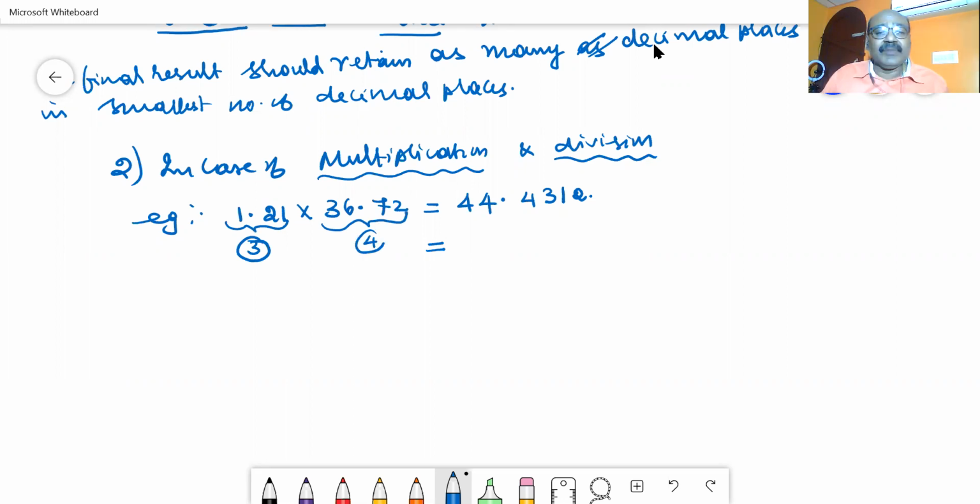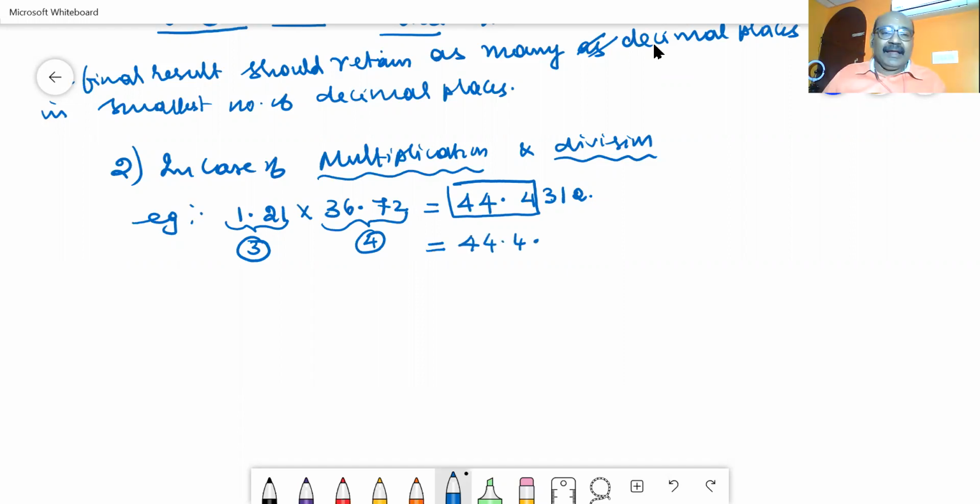So the answer should have the significant figures that are fewest in the given data. In the given data, 3 is the least number of significant figures. So I have to get only 3 digits. Then the 4th digit should be rounded off. The 4th digit is less than 5. So I get the answer as 44.4.